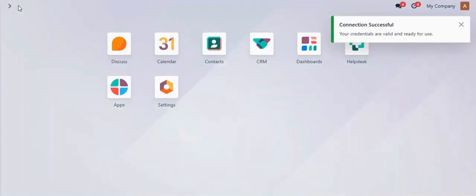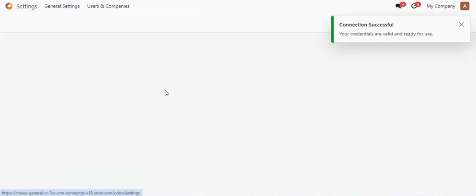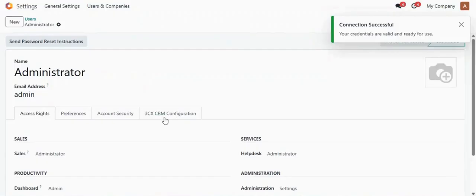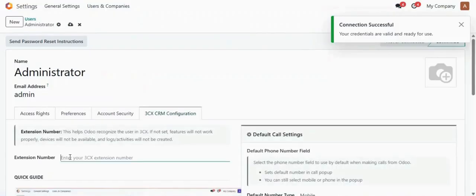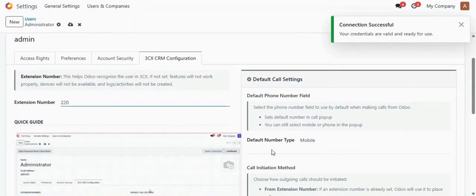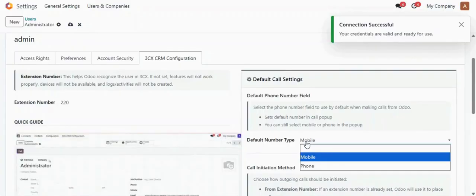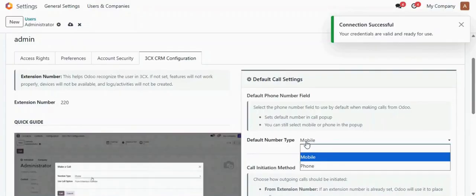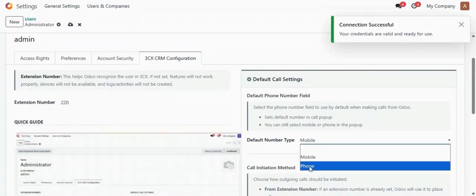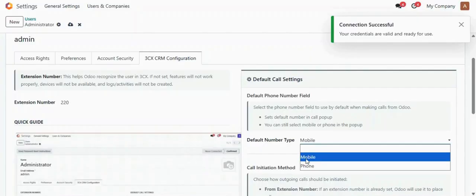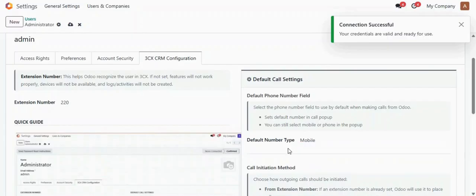Now going back to settings, users and companies, users, going to administrator, there I need to set the extension number of my user account. Then here I will be able to see the default number type. There are two options in the contact or the record created, like mobile or phone. So from which you want to dial the number, you can select over here, whether you want to dial it to the phone number or to the mobile number. By default it will be selected as the mobile number.